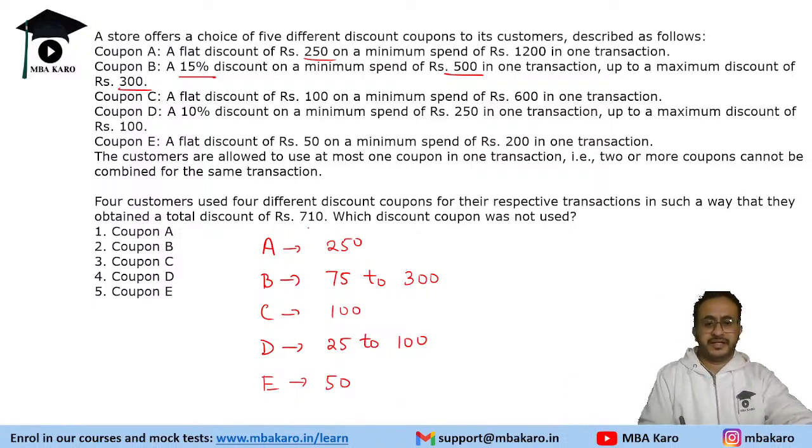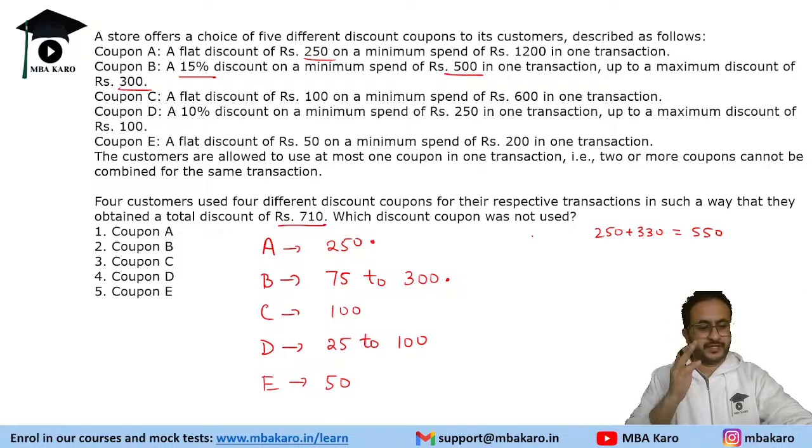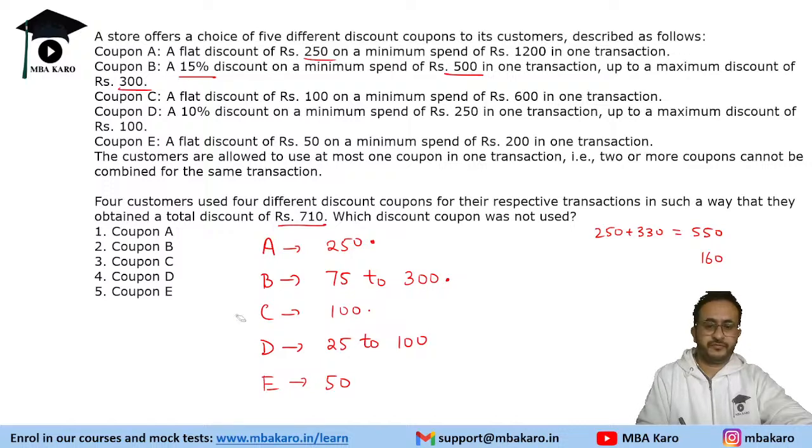Now 710 is considerably a significant number. Let's use these two values. So 250 plus 300 itself gives us 550. So two coupons will definitely be used. These two will definitely be used. We need to make 160 more. Okay, so we can take 100 from this. Let's say we do not take C, so we cannot make 160, so we have to take C also. So if we take C also, we need to make 60 more rupees.